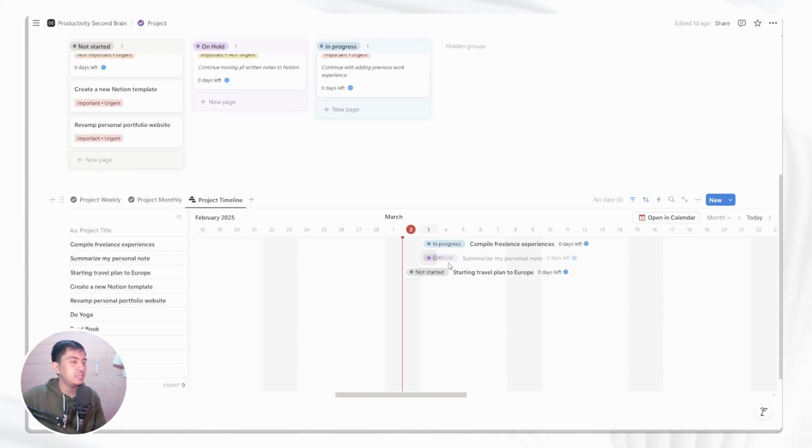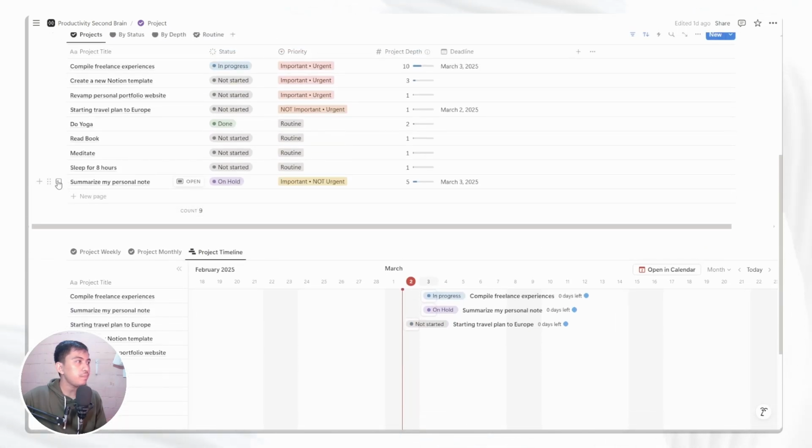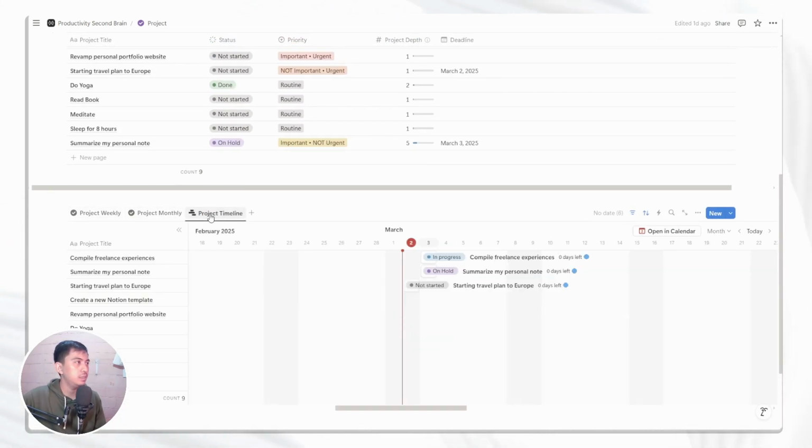So yeah, that's basically all about projects in Productivity Second Brain. Hopefully, oh yeah, one last thing. You can also, yeah, this calendar, I think this is a really good one.